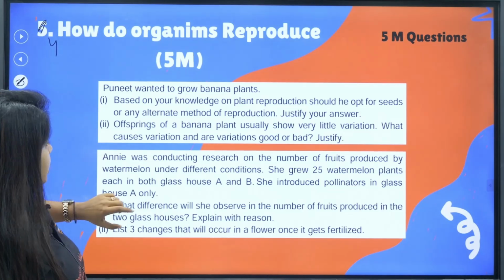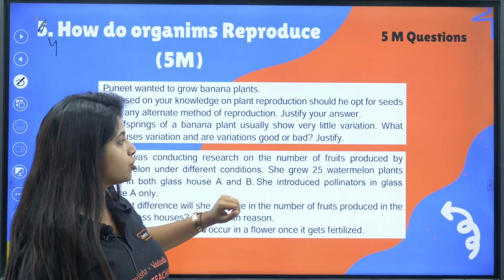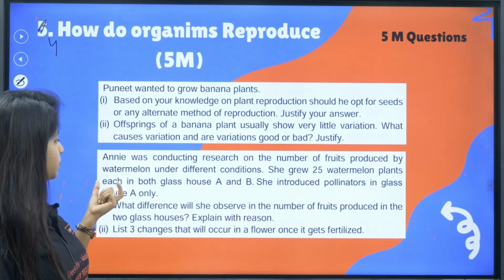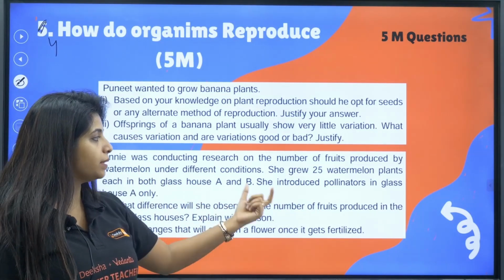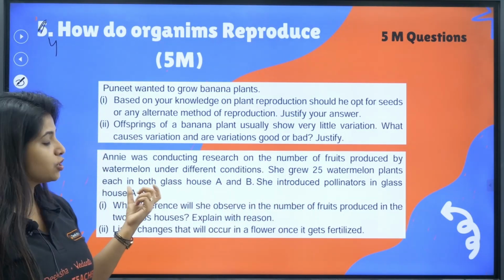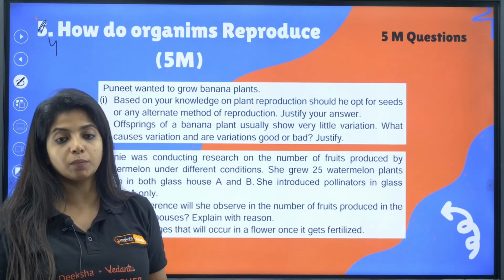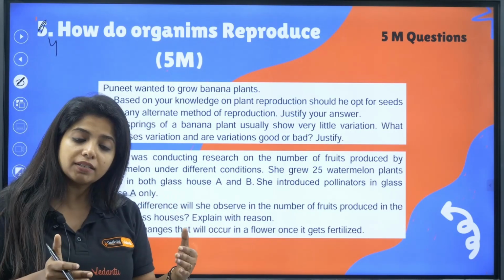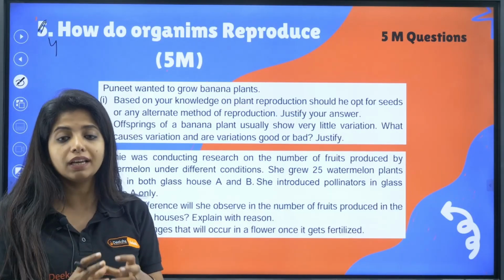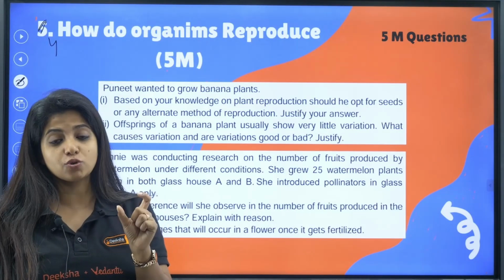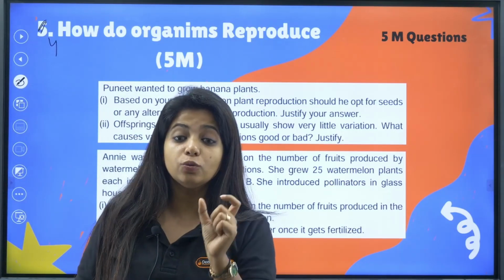Okay, now one more question is there. Annie was conducting research on the number of fruits produced by watermelon under different conditions. She grew 25 watermelon plants, each in both glass house A and B. She introduced pollinators in glass house A. Now, what is the difference that she will observe in glass house A and B? My dear children, in A, where pollinators are there, only pollination will happen, there only watermelon will be formed. Why? Because watermelon is a plant that has unisexual flowers.